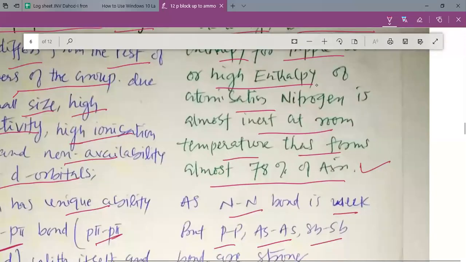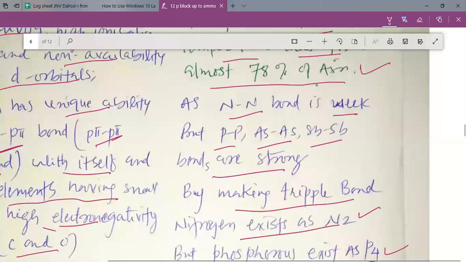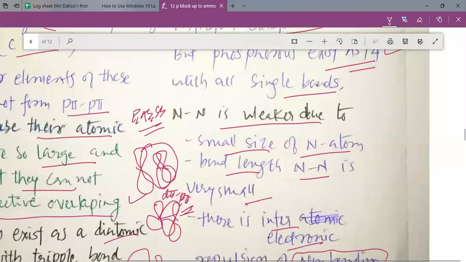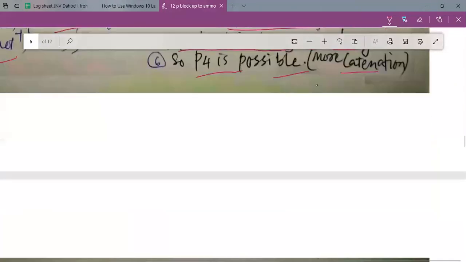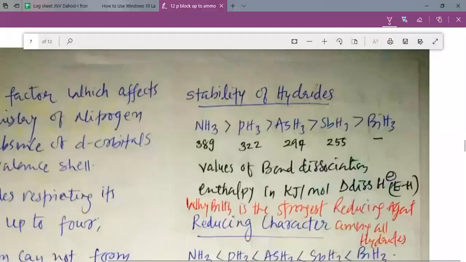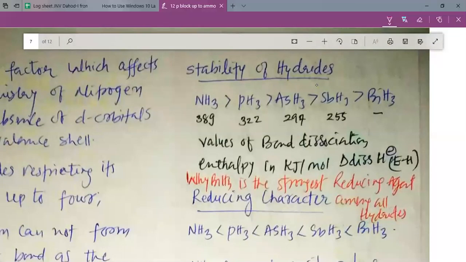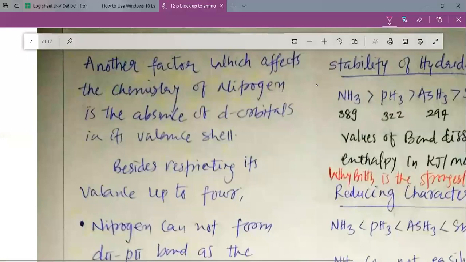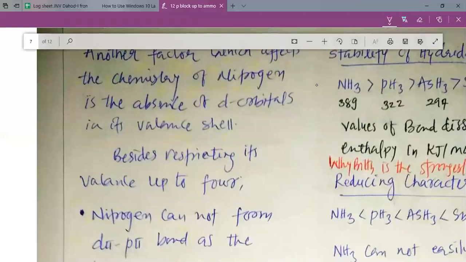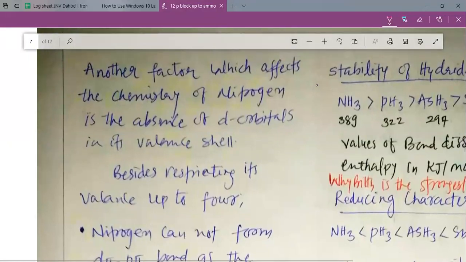So these questions you can easily answer by knowing all these facts. Or why nitrogen can make p pi bond, but the other heavier elements like phosphorus, arsenic, they cannot make p pi bond. So please remember these facts and answer the questions in the exams.